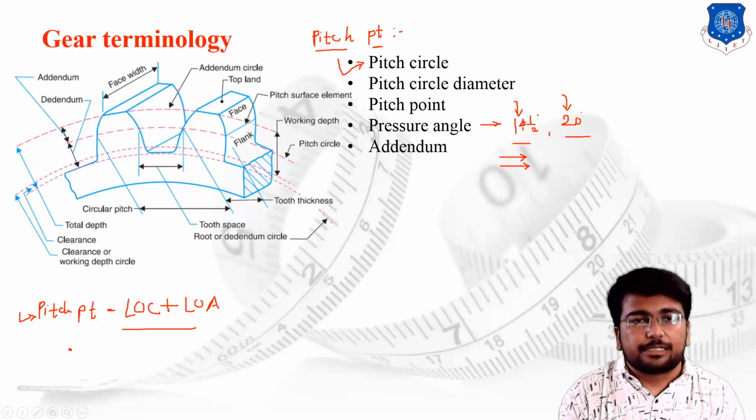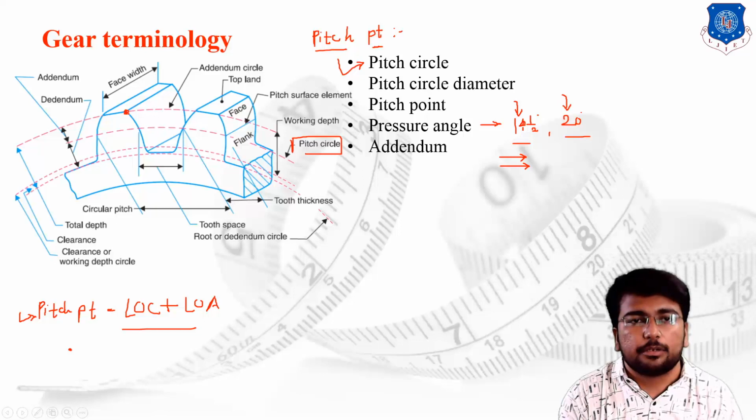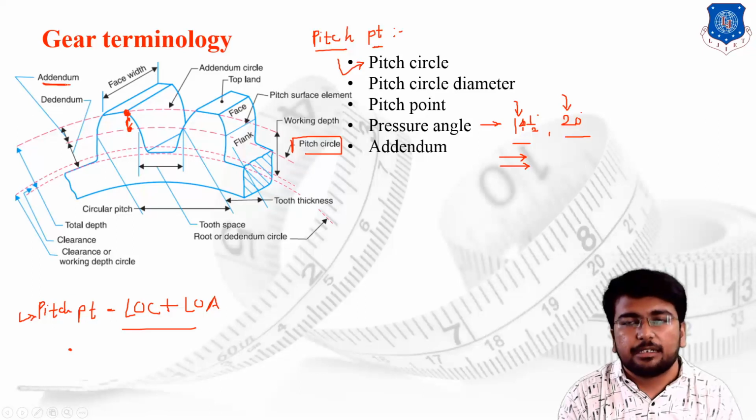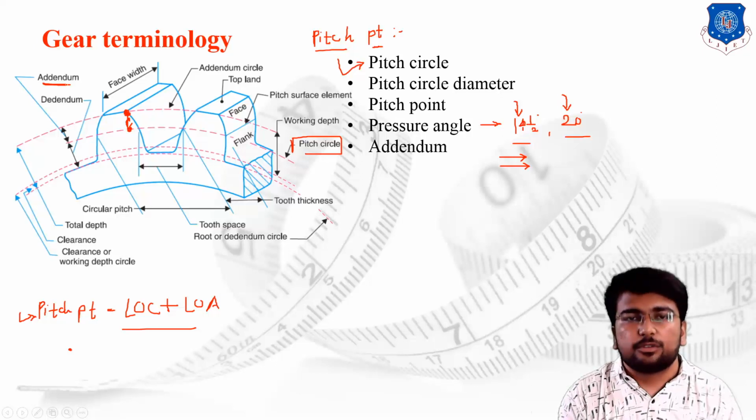Now we are going to discuss all the terms from the figure. Here we have the pitch circle. Then we have the addendum. Here this particular point is known as the addendum point. Now what is addendum? Addendum is the linear distance between this particular point and this particular point. We can say that the radial distance between the pitch circle and the addendum circle is known as the addendum,